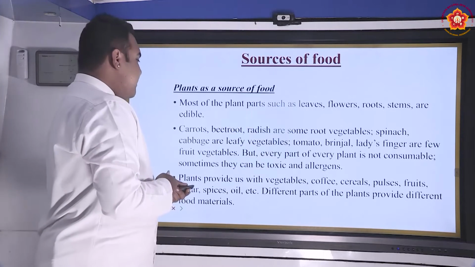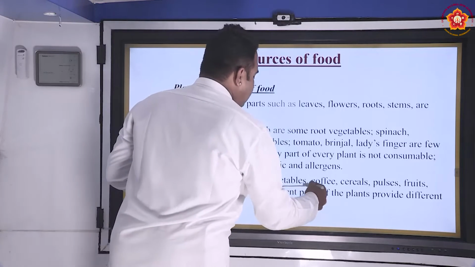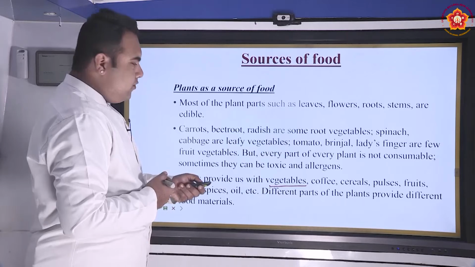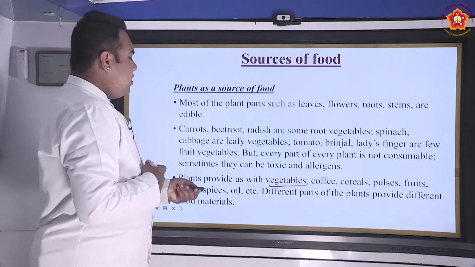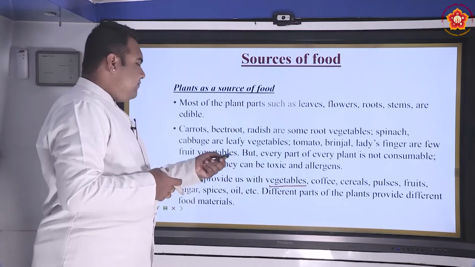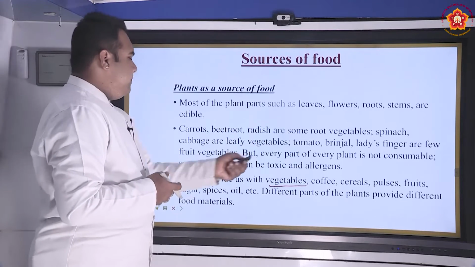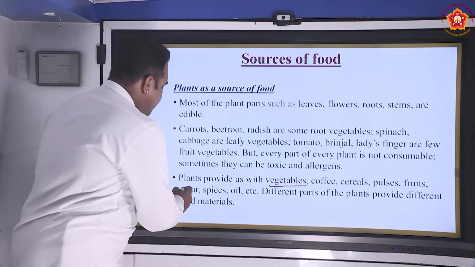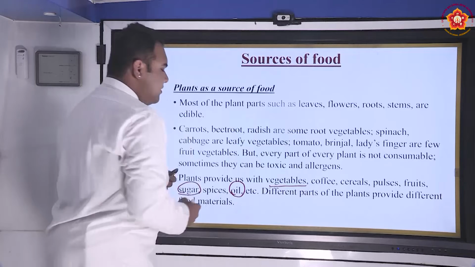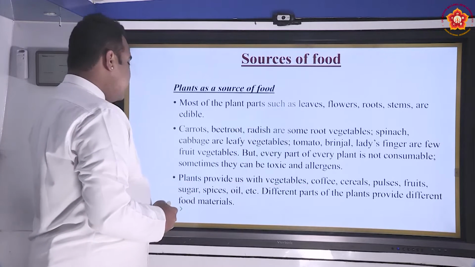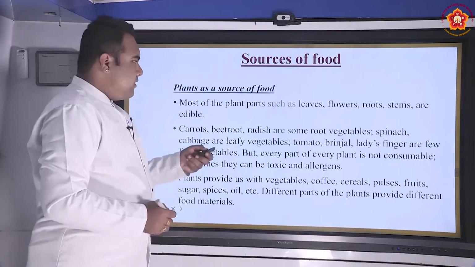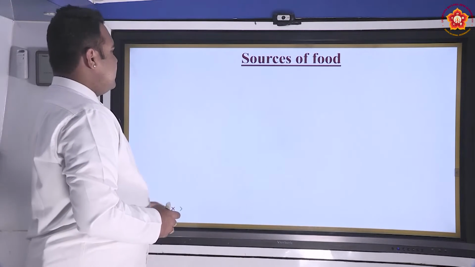Next, plants provide us with vegetables. These are the different things that we can obtain from plants: vegetables, coffee, cereals, pulses, fruits, sugar, spices, oil and so on. By obtaining the different parts of a plant and processing them, we obtain different kinds of things. For example, sugar is a processed part. Similarly, oil is obtained after processing the seeds of particular plants. So different parts of the plant provide different food materials. Now we will see in detail how it is.